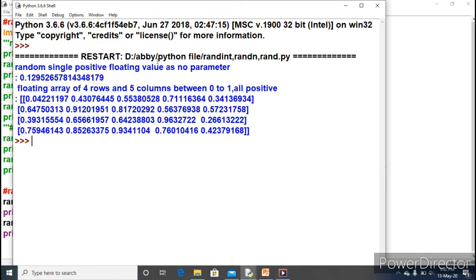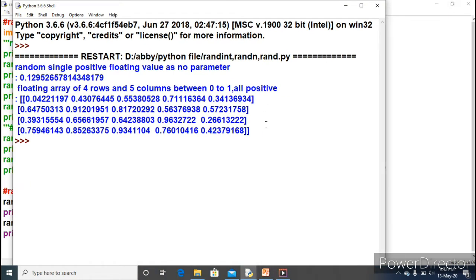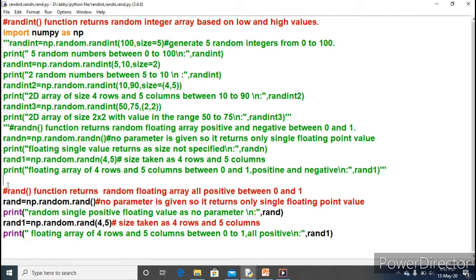A random single floating value as no parameter was given, 0.121. Between 0 and 1 any value, so this value has come as an output. And the second print has got 4 rows and 5 columns, all positive. Just look at here, in the previous case, the rand_n function, you got the positive as well as the negative values, and here in this case all 4 rows and 5 columns of elements are only positive values, all in the range between 0 and 1. So in that way you will be using the 3 functions of random.